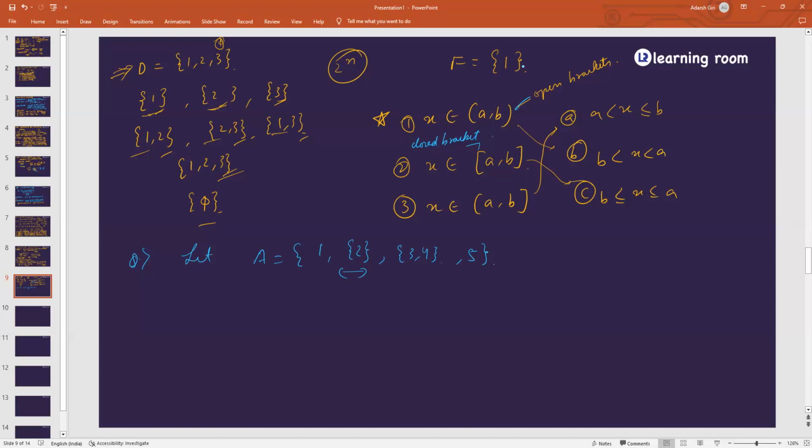A is containing a certain set that is containing the element 2. So if we say that A is directly containing element 2, that is wrong. A is containing the set of 2.